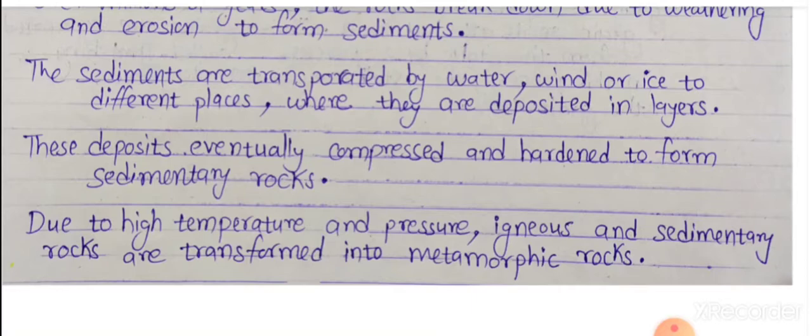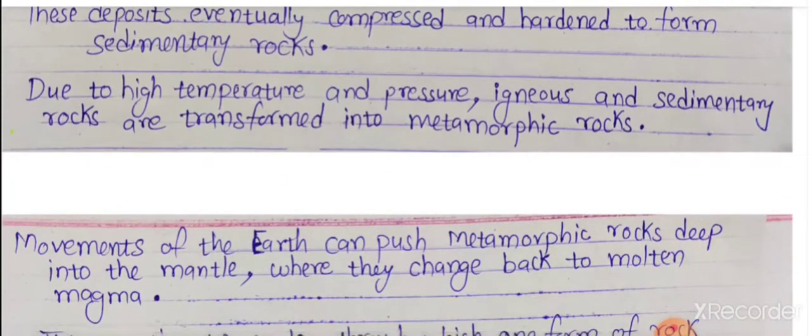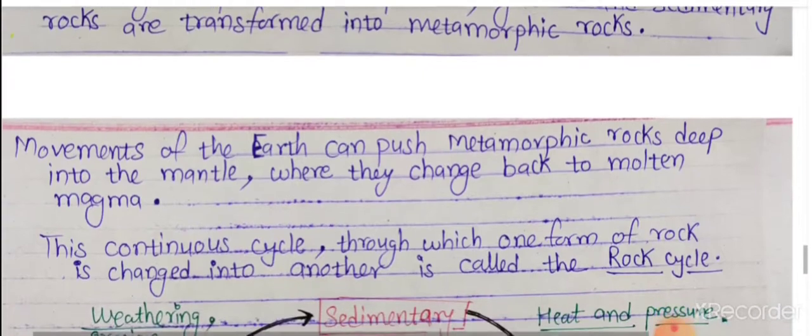Due to high temperature and pressure, igneous and sedimentary rocks are transformed into metamorphic rocks. Movement of the earth can push metamorphic rocks deep into the mantle, or the middle layer of the earth, where they change back to molten magma inside the earth.